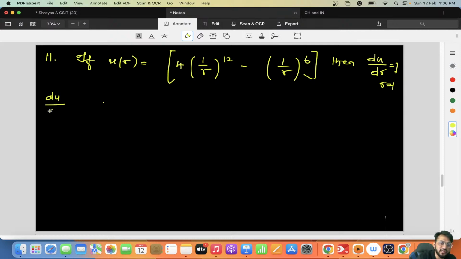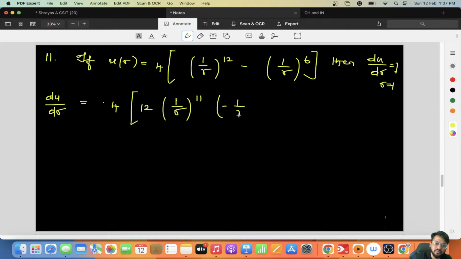So let us do du by dr first, as this is a derivative, right? Let me take 4 outside. 4 into 1 by r to the power 12, so 12 comes here, 12 minus 1 is 11, so 1 by r to the power 11, minus 1 by r square, since I'm taking the derivative.